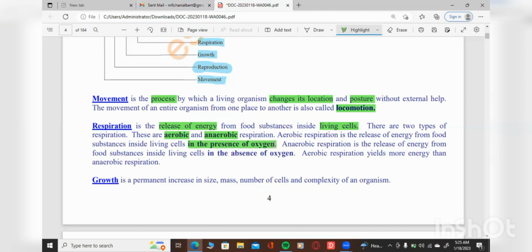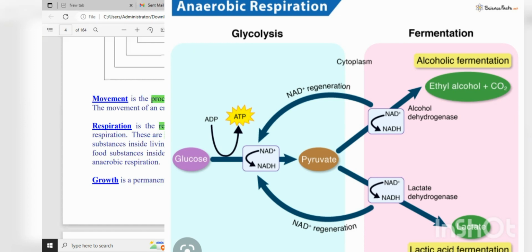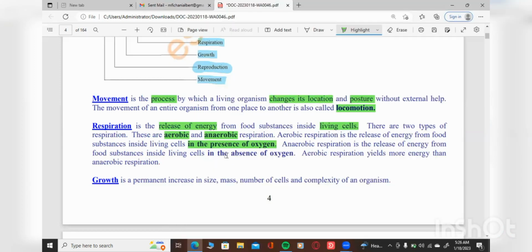This is what makes it different from the other one. Aerobic involves the presence of oxygen, okay? But the other one does not involve the presence of what? Oxygen, meaning it's the absence of oxygen. So anaerobic respiration is the release of energy from food substances inside the living organism, but without the involvement of oxygen. So that is the only difference.